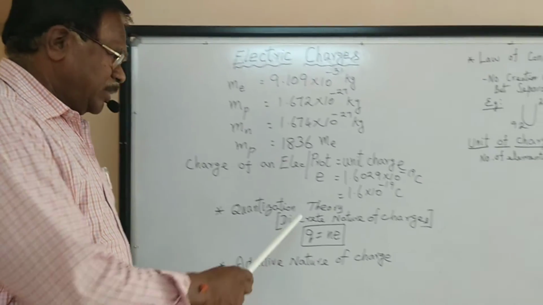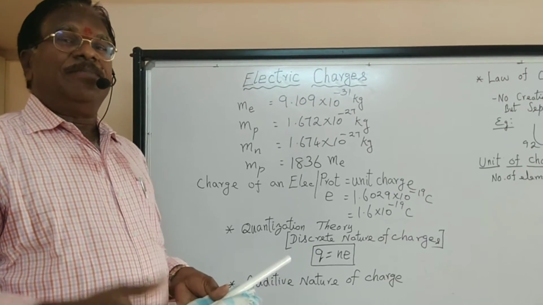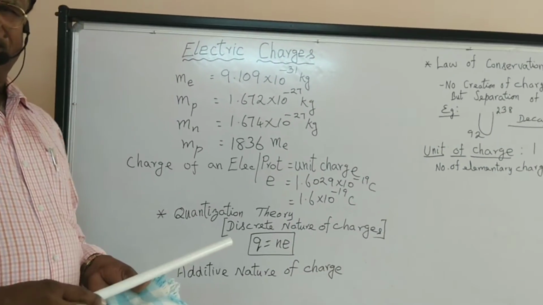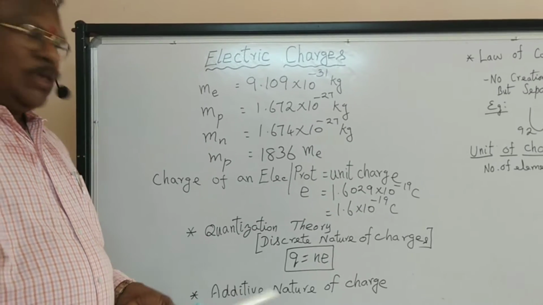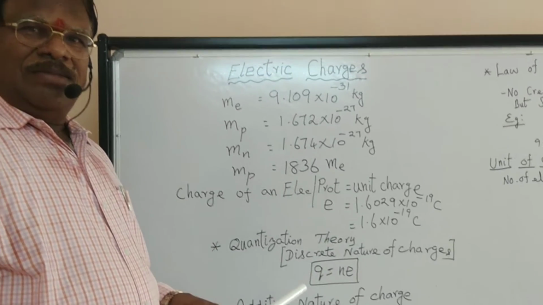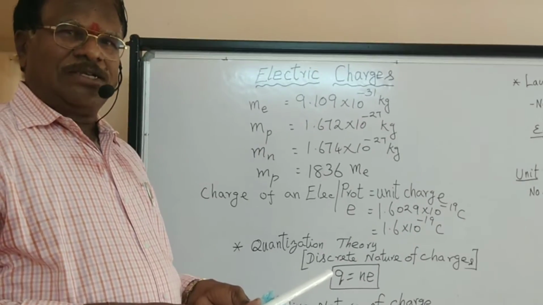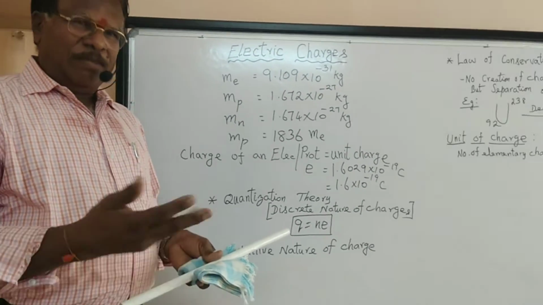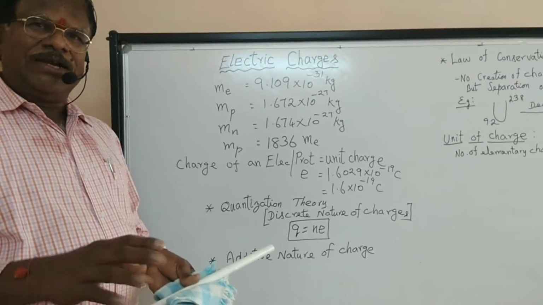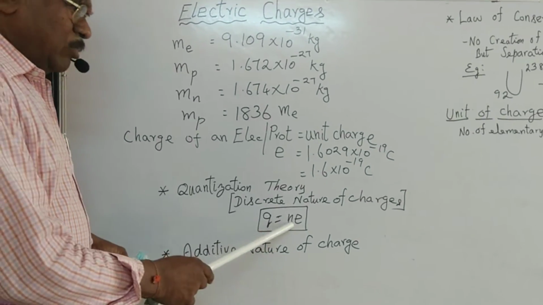So we call charges can be quantized. Example: a charged body may contain n number of charges, where n is an integer, a whole number. Can n be a fractional number? Never. Can I say there are 33 students in the class or 33.5 students? Never. It may be 33 or 34, because the number of students in a class will be a whole number, definitely an integer. Similarly here, the number of charges in a body will be an integer.